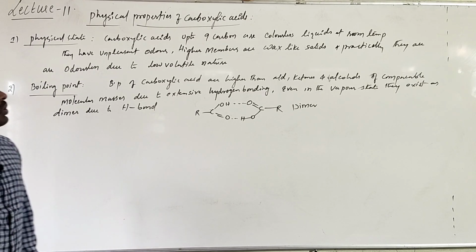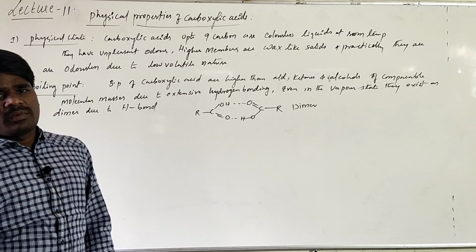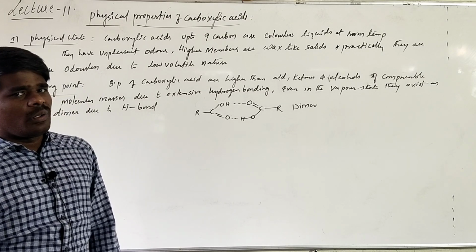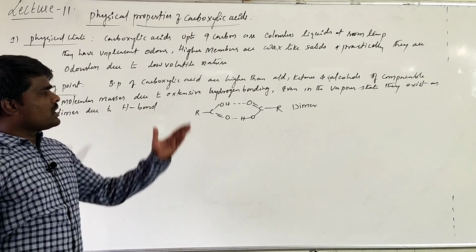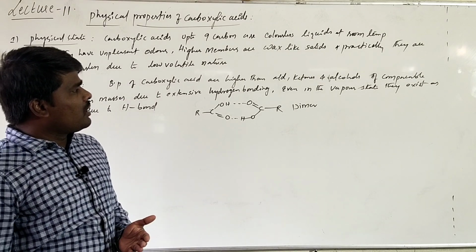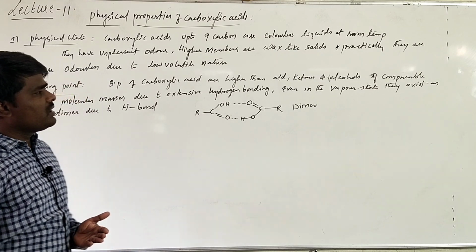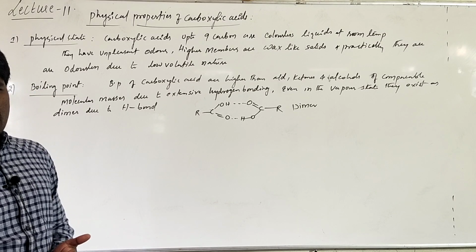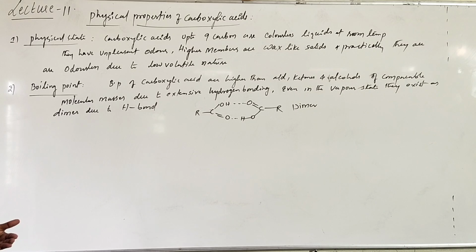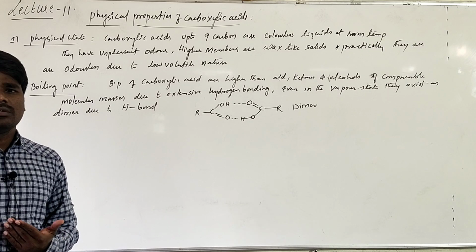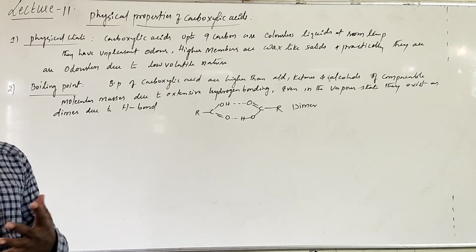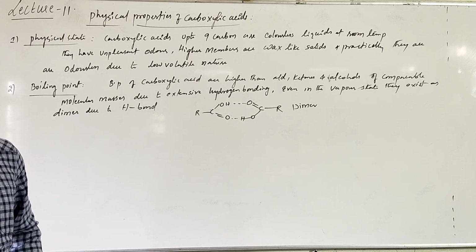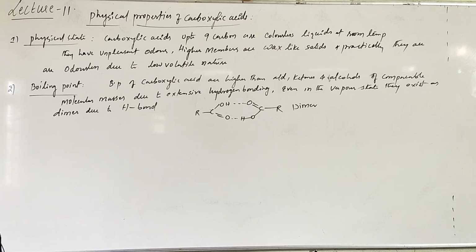Basically, their boiling points are higher than the comparable molecular masses of aldehydes, ketones, and even alcohols. Even though alcohols have hydrogen bonding, even after that hydrogen bonding, carboxylic acids are found to have higher boiling points due to the extensive hydrogen bonding. What is the reason for it? Extensive hydrogen bonding, right?